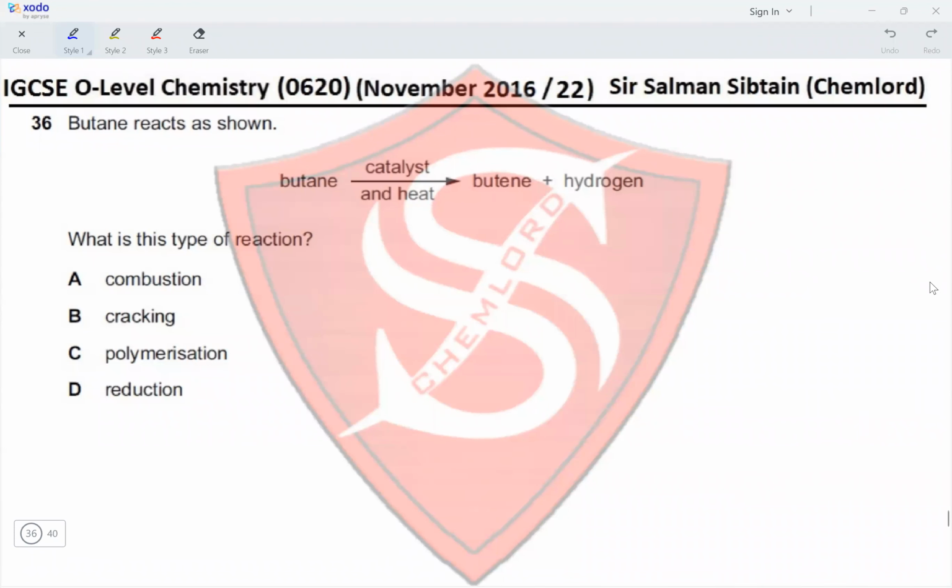Question 36. Butane reacts as shown. So butane in the presence of a catalyst and heat is converted into butene and hydrogen gas is released. What is this type of reaction? Combustion. Combustion is reacting with oxygen. So this is not it.